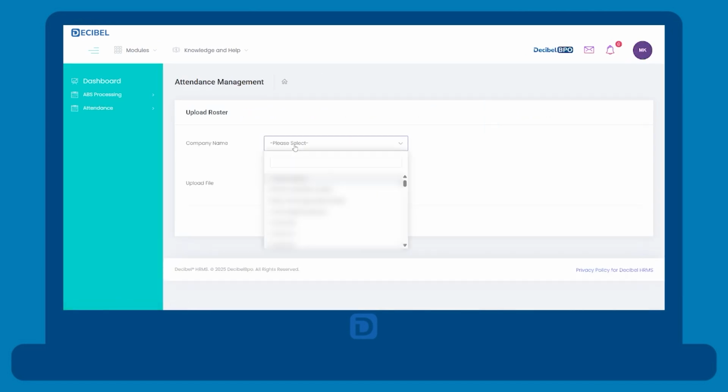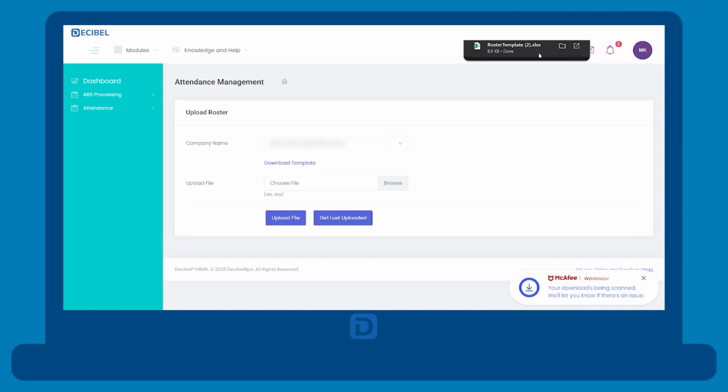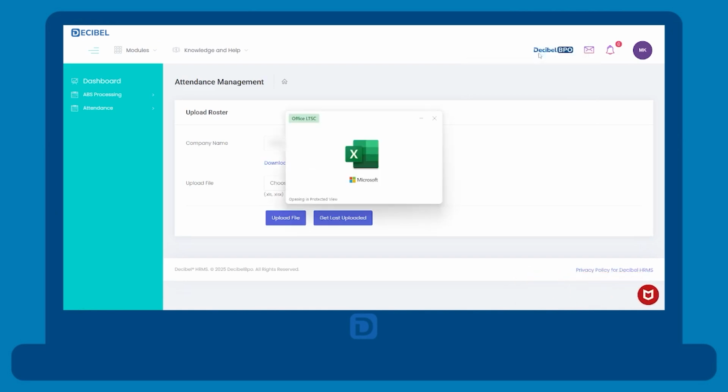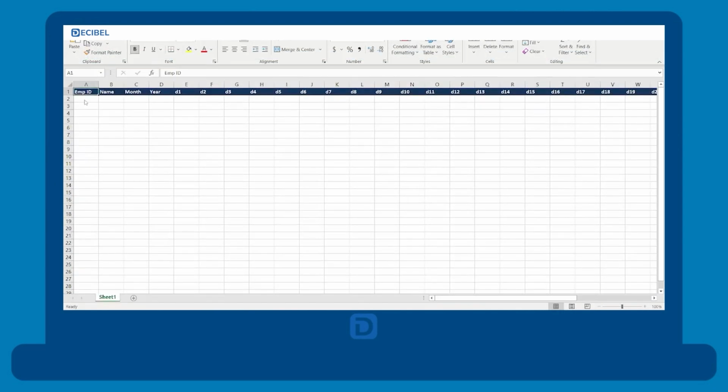Choose the company. Click on Download Template. Get the Excel file format needed for uploading shifts. In the downloaded template, employee ID, month, and year are mandatory.